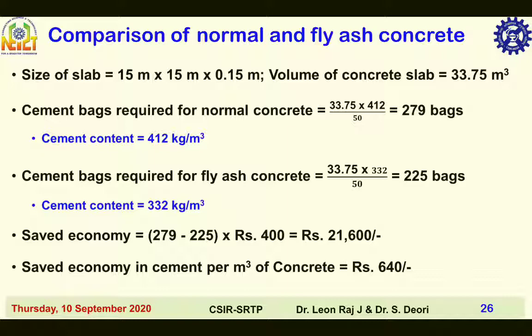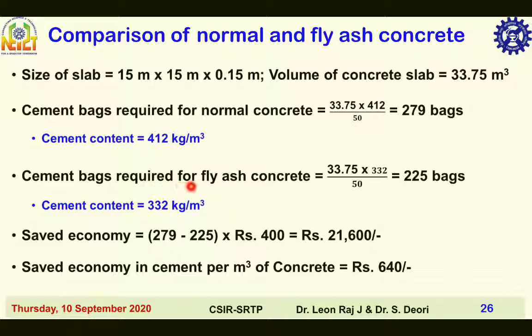Then comparison of normal and fly ash concrete. Size of slab is equal to 15 meter by 15 meter into 0.15 meter. Volume of concrete slab is equal to 15 into 15 into 0.15, that is equal to 33.75 meter cube. Cement bags required for normal concrete is equal to volume of concrete slab 33.75 into cement content 412 kg per meter cube divided by 50 kg, means one bag is equal to 50 kg. So you are getting 279 bags for cement content of 412 kg per meter cube.